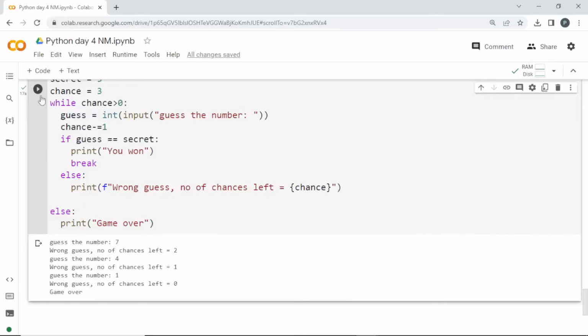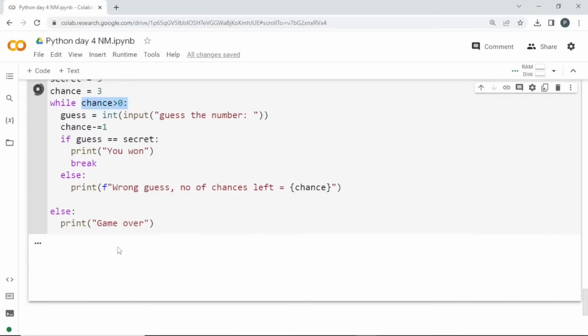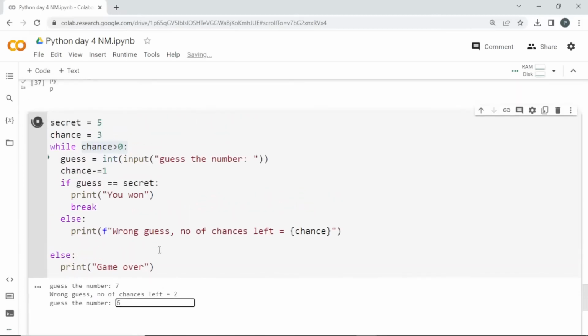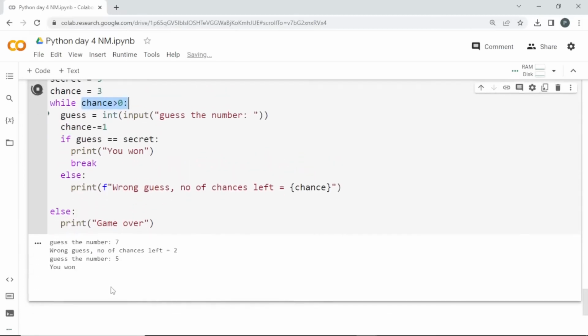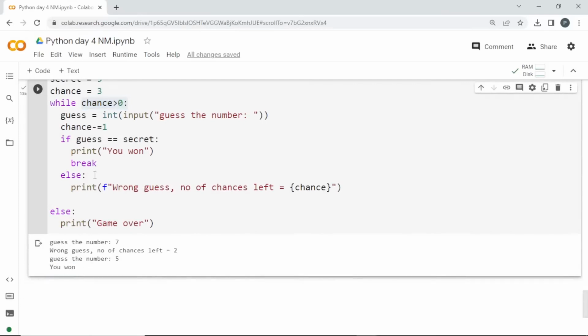Then I'll do this again. This is the while loop running. If I enter some wrong number again, and now I enter the correct number, let me enter 5. This is the secret number and it will be checked. If it is correct, it tells me "you won" and it breaks. If you don't give this break statement, it will keep on running. Clear? Is it clear till now?